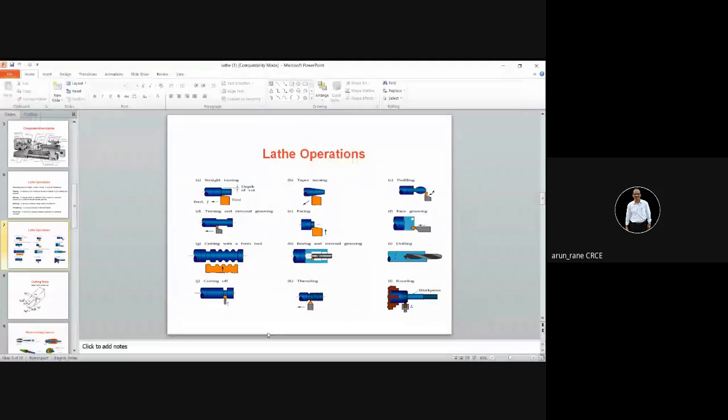You can have a look at these various lathe operations. If you wish, you can copy them also. Of course, I am going to share this. But I'm asking you to copy it so that you'll have practice and know how to draw the figures.